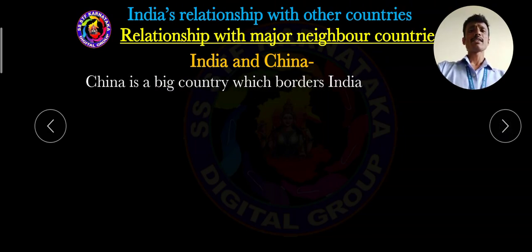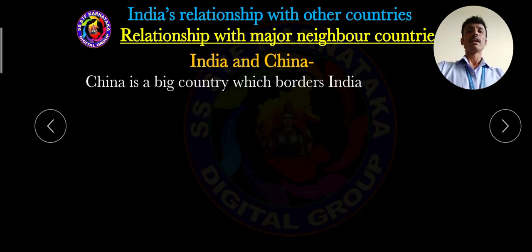See, dear students, China is a big country which borders India. China is a big country, and India is also a big country. China is a most populous country and India is also a most populous country.